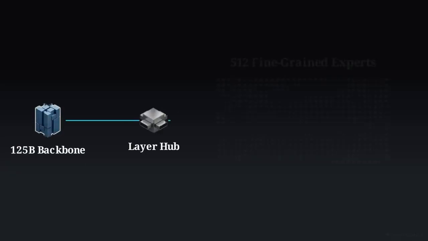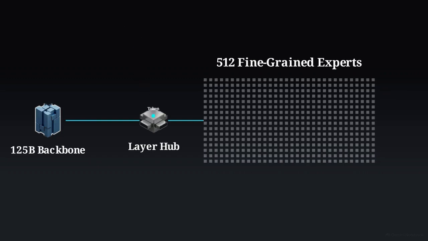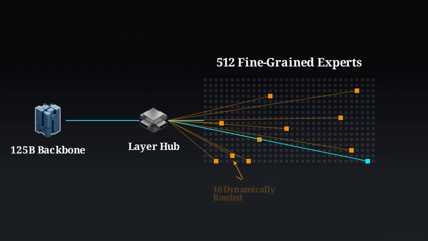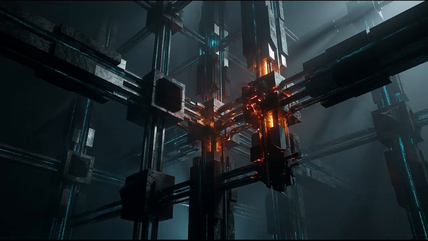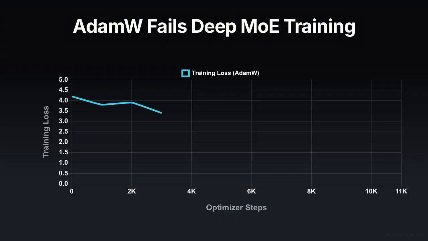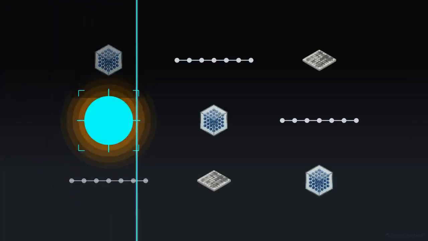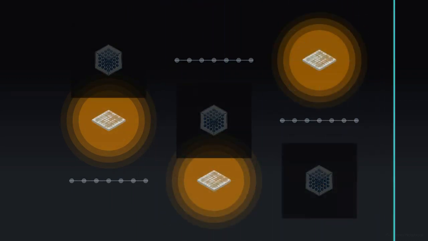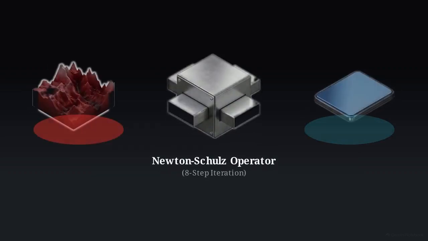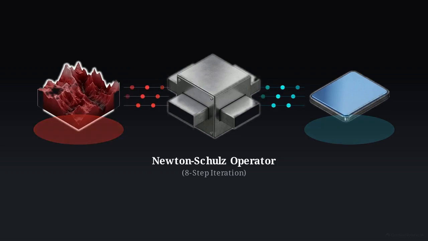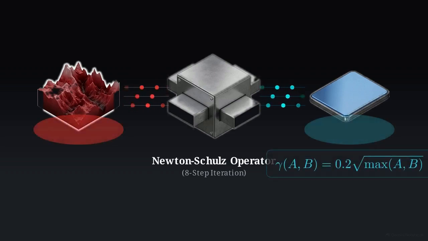Every layer in the backbone contains 512 fine-grained experts. However, only 11 experts are active for any single token, 10 that are dynamically routed and 1 that is shared. Training a sparse model at this scale is difficult. Standard optimizers like AdamW often struggle with gradient spikes in deep MoE layers, which can cause the training process to fail. The team used a targeted optimization strategy, applying the Muon matrix-based optimizer exclusively to the 2D linear weight matrices in the architecture. Muon uses Newton-Schulz iterations to orthogonalize the weight matrices. This process ensures that update magnitudes remain invariant of the matrix dimensions, resulting in much smoother convergence.